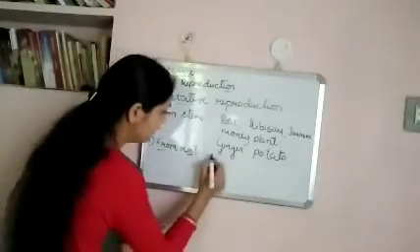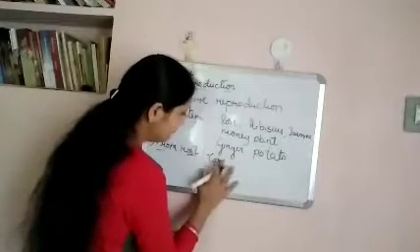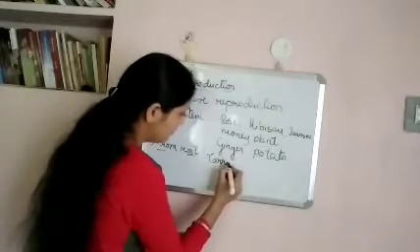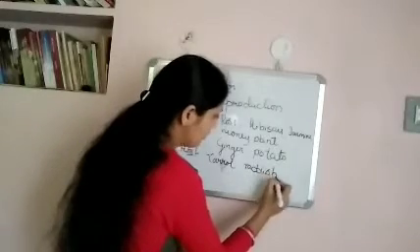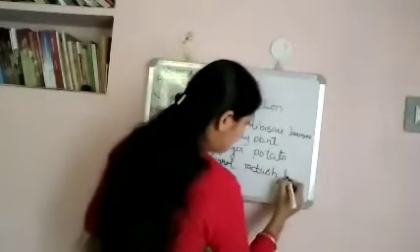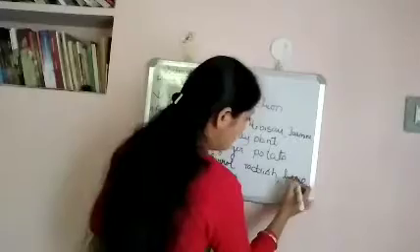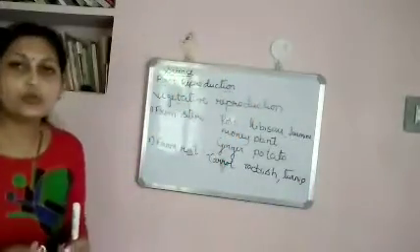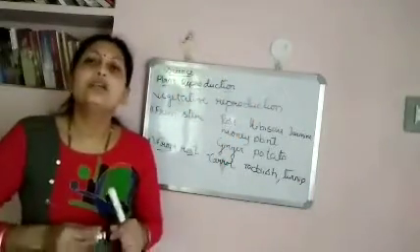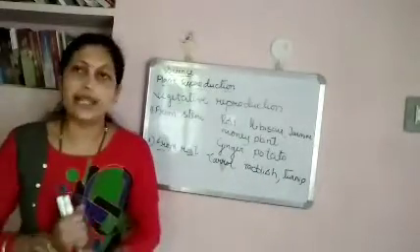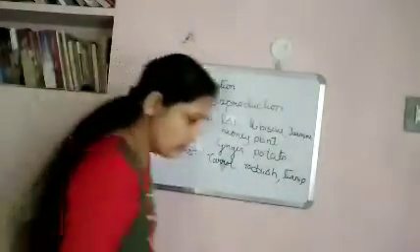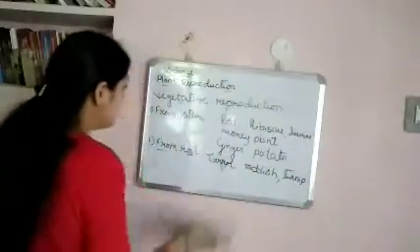For example, carrot, radish, turnip, etc. These are the roots of a plant and we can obtain a new plant from the root part of this plant. Next, vegetative reproduction from leaf.